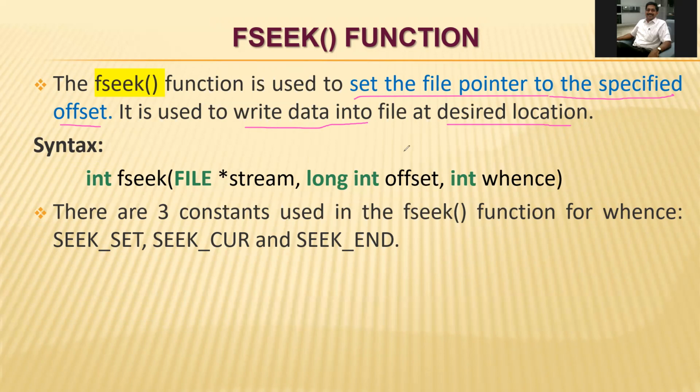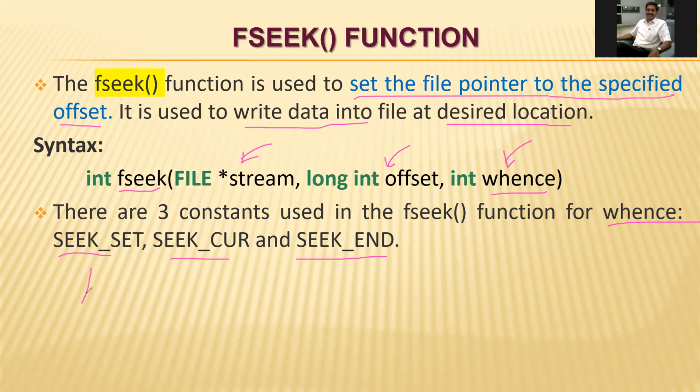We are going to write the data at some specified offset, and that can be done using the fseek function. This is the syntax: fseek in brackets, file stream, that is the file pointer, then the offset value. There are three constants used in the fseek function for whence: SEEK_SET, SEEK_CUR, and SEEK_END.